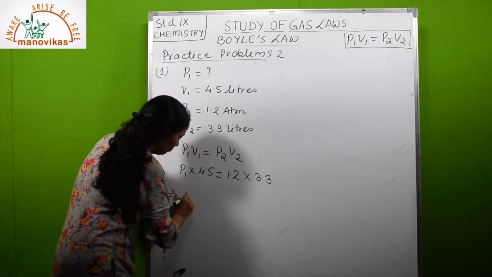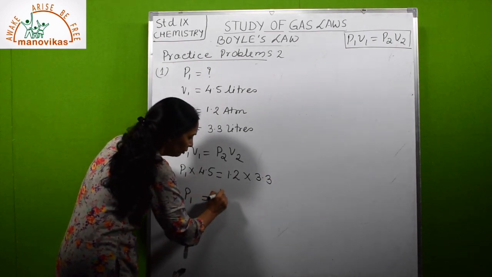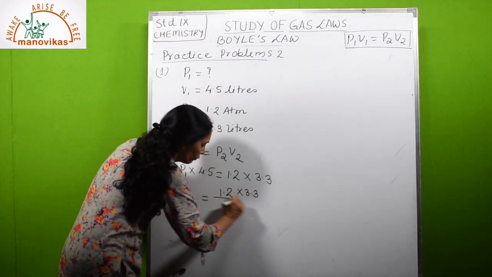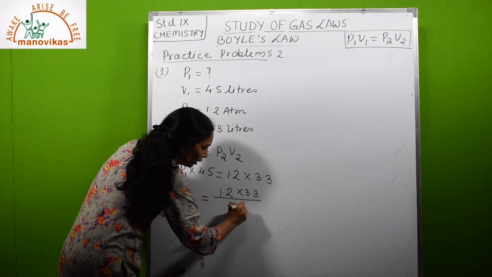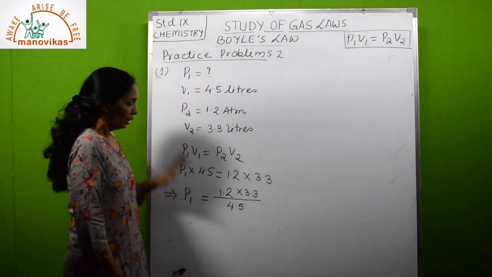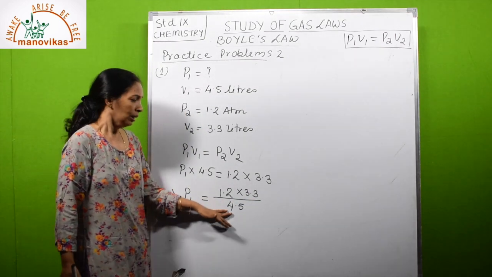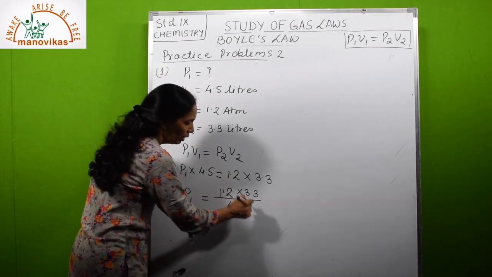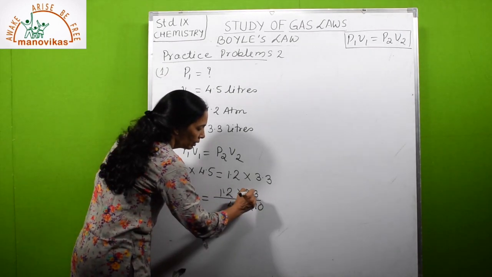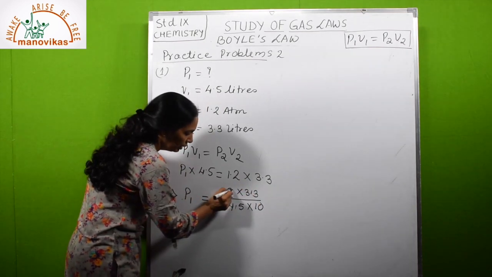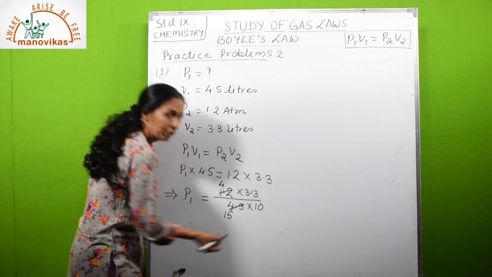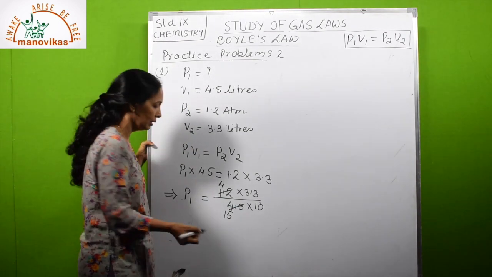So P1 will be equal to 1.2 into 3.3 upon 4.5. Now you have to solve this. You can solve directly or remove the decimal. So this decimal will go, and for this you can write 10. Okay. So 3 4s are 12 and 3 15s are 45. 15 3s are 45, isn't it?